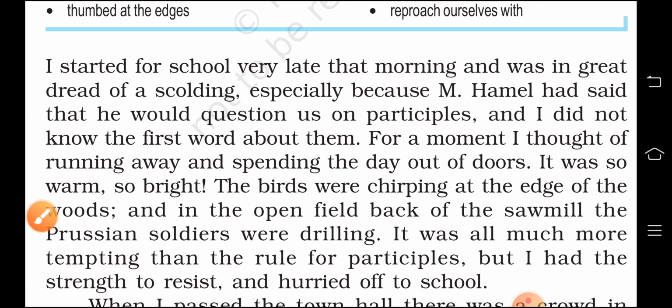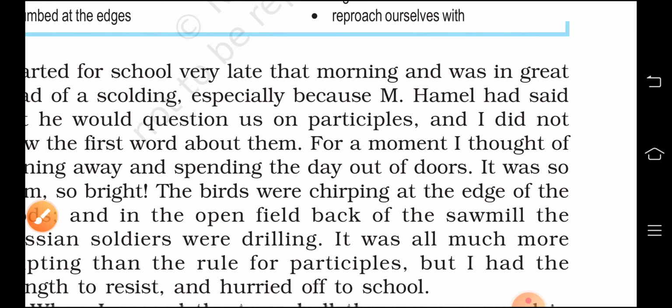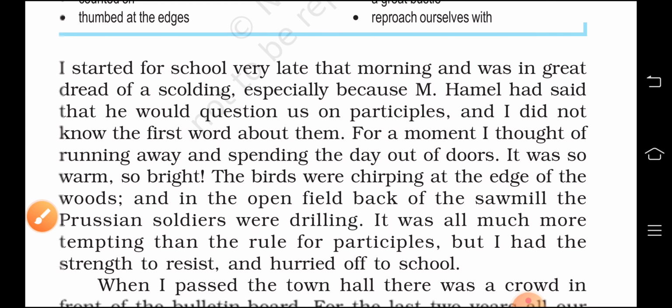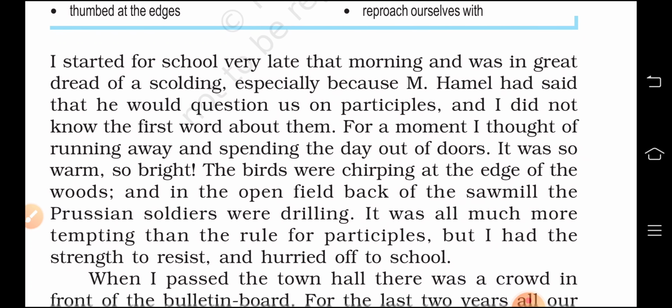I started for school very late that morning and was in a great dread of scolding, especially because M. Hamel had said that he would question us on participles. This participle is a topic of grammar which you study in English too, right? So participle is that topic. And I did not know the first word about them. Means he is talking about participles here. For a moment I thought of running away and spending the day out of doors.